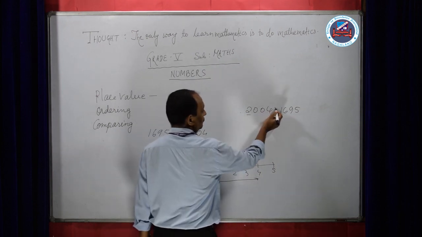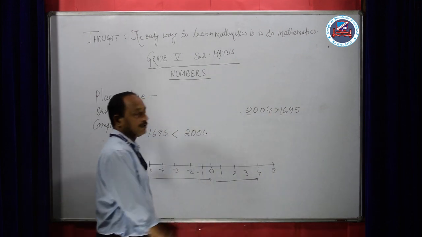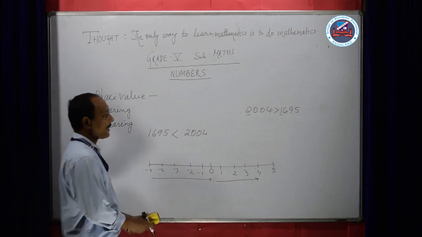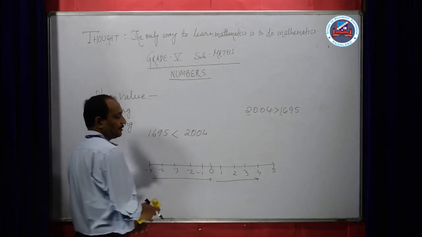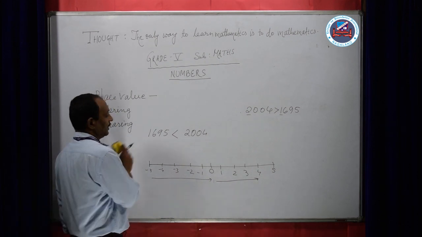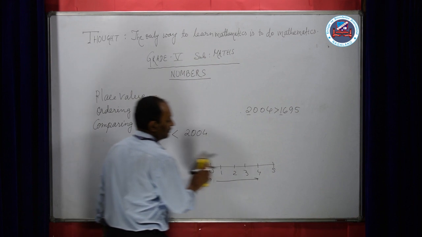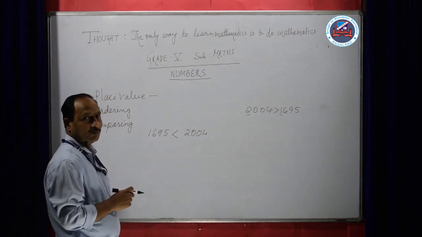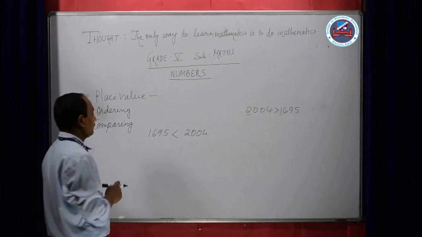So 2004 is greater than 1695. Now through this way we can easily compare any numbers of digits, whether it is small or whether it is great.